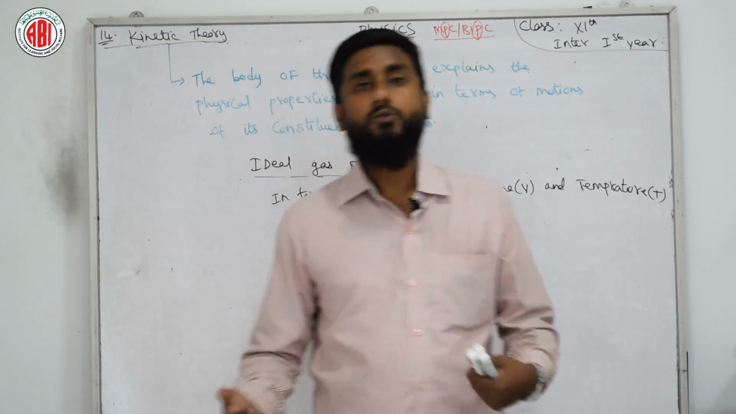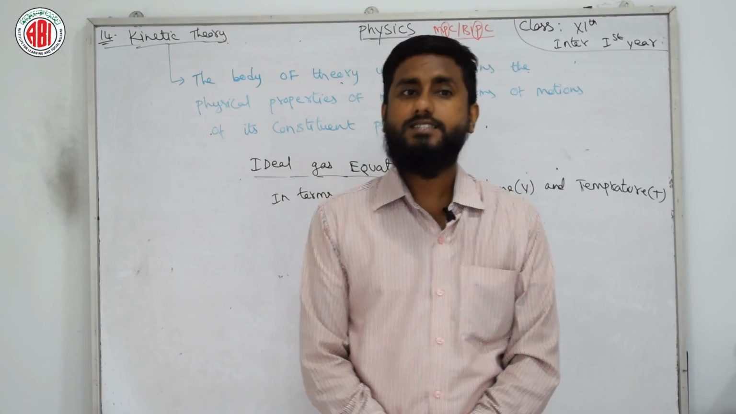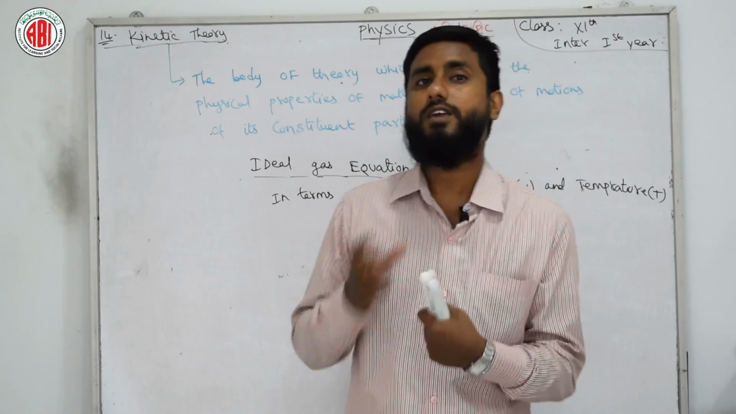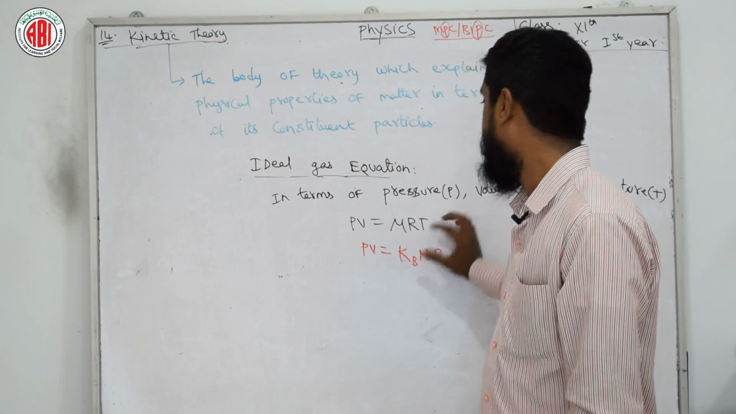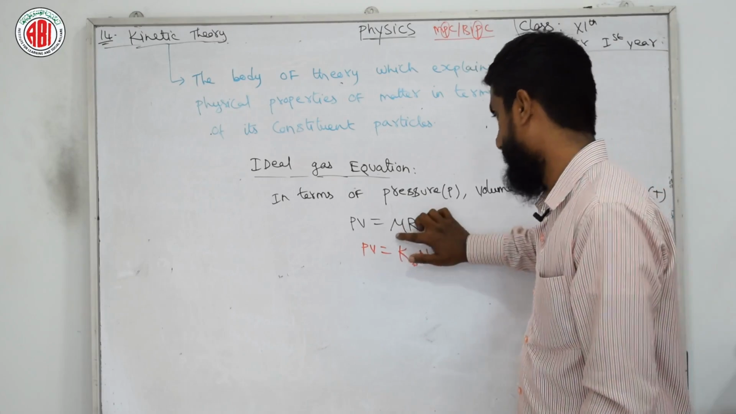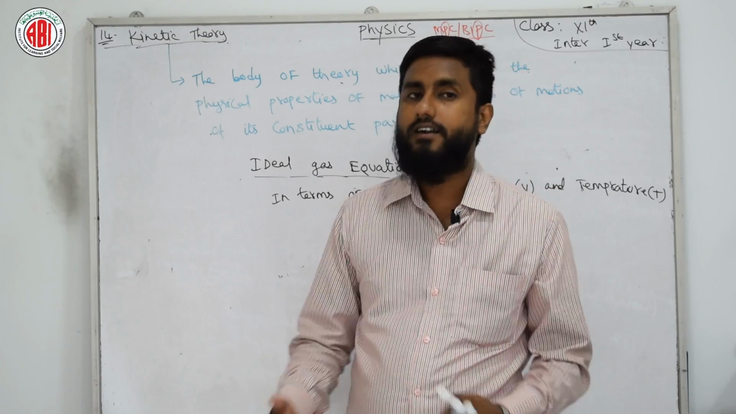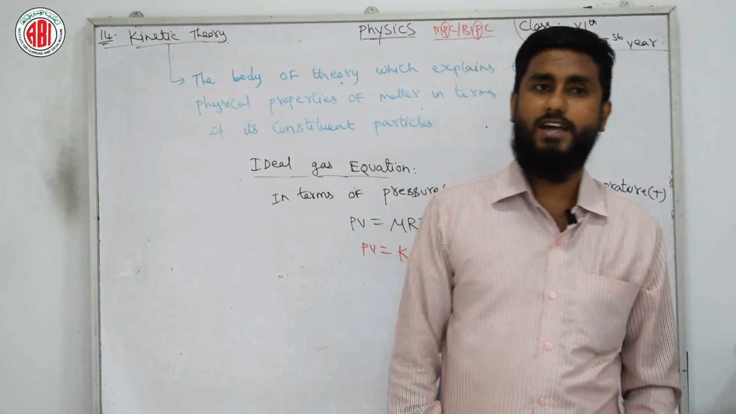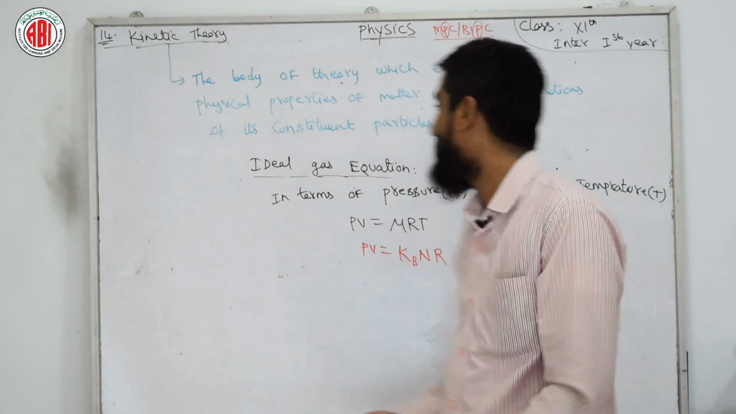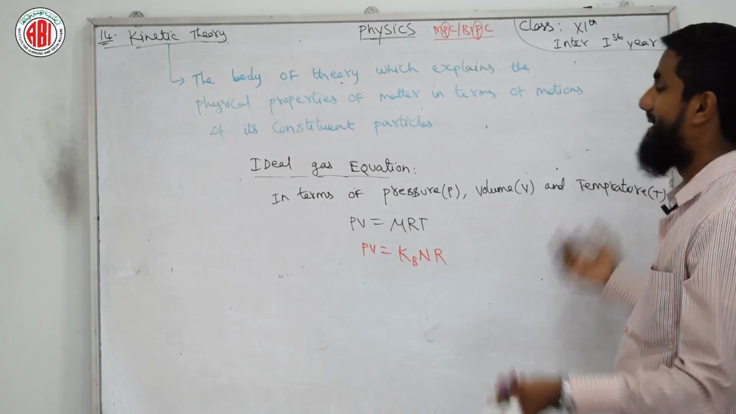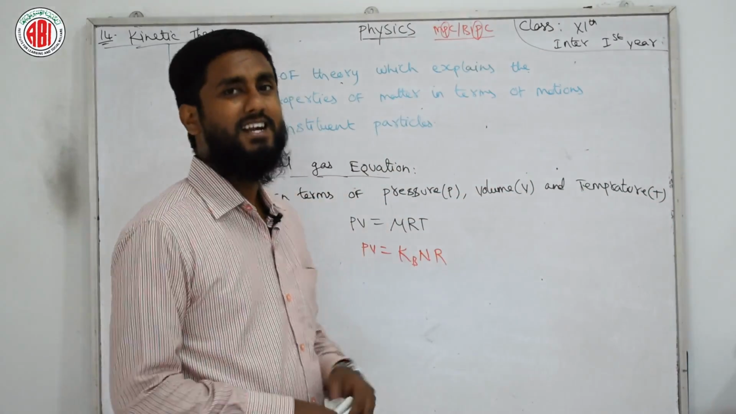Here mu is the number of moles and N is the number of molecules. You can see the difference between mu and N. R, we know, is the universal gas constant, and for P, V and T you have to tell me. P is pressure, V is volume, T is temperature.